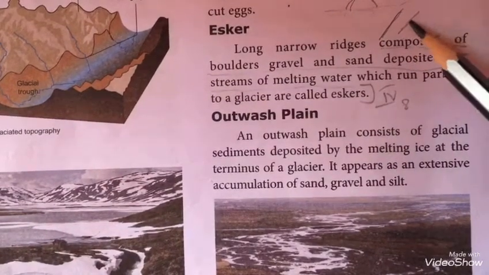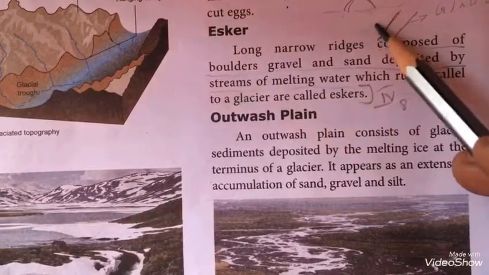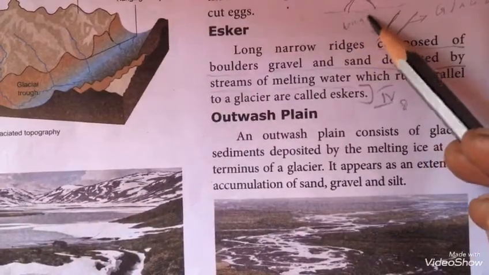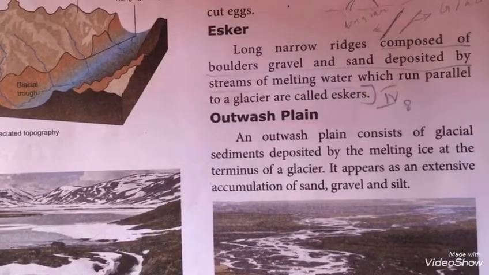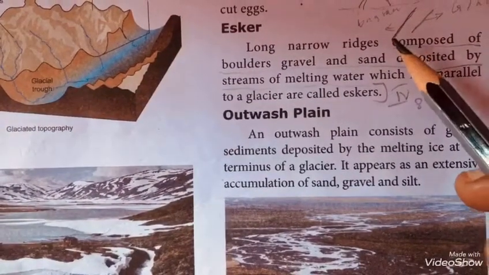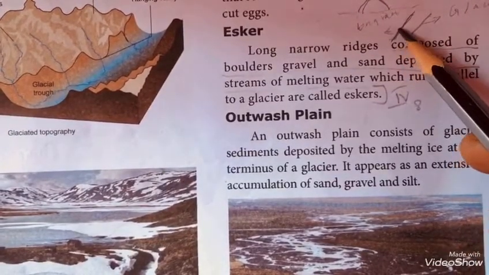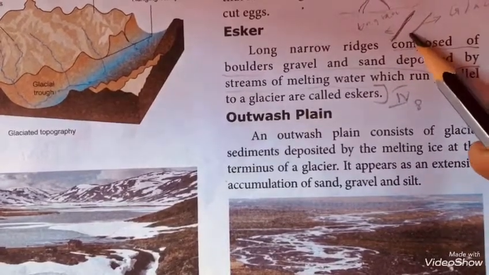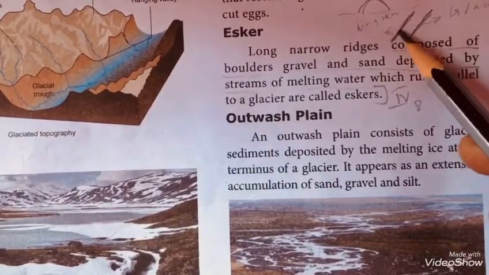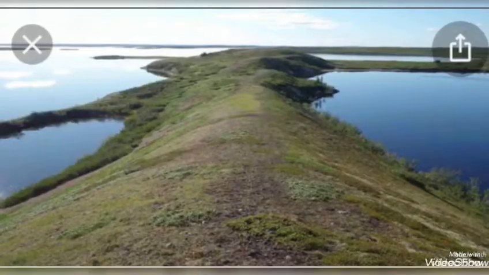So it forms long narrow ridges which are parallel to the glacier. If this is the glacier, this is the long narrow ridge which is named as eskers. So the materials deposited by the glacier form a long narrow ridge, and the ridge is parallel to the glacier. So this landform is known as eskers. This is eskers.